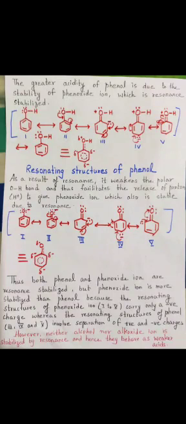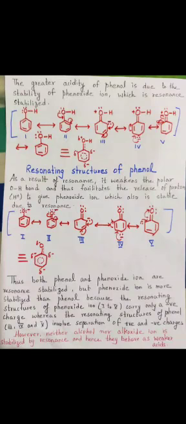If you compare the resonating structures of both, we find that phenoxide ion is more resonance stabilized than phenol. Because in phenoxide ion, in none of the structures does oxygen bear a positive charge. But in phenol, we find that three structures, 3, 4 and 5, bear a partial positive charge on oxygen.